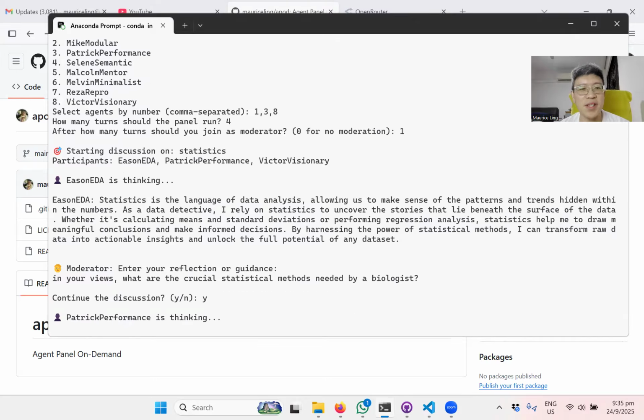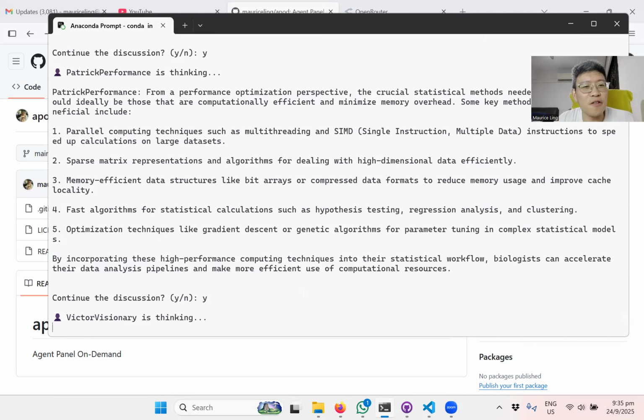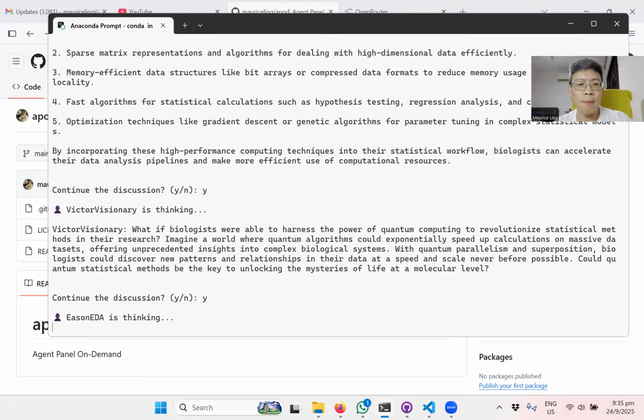Now Patrick Performance is thinking, and then it tells me something about optimization and audit threading. So this talks about some computation, high performance computation. Continue workflow. And now Victor Visionary is thinking: what if biologists want to harness quantum computing? Let me continue the discussion. Then it goes back to Eason.